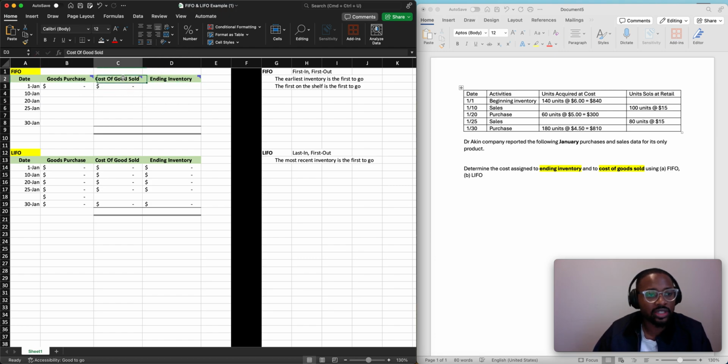We're also going to put a 0 in cost of goods sold, because we didn't sell anything. It doesn't speak about selling anything. So our ending inventory is just going to be that new balance, which is going to be 140 at $6, which equals $840.